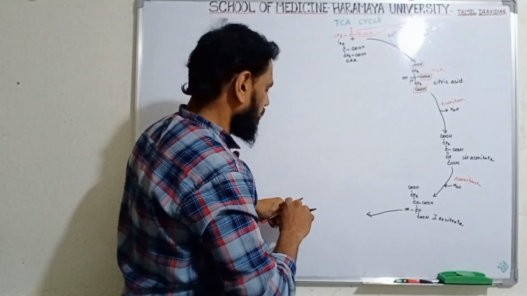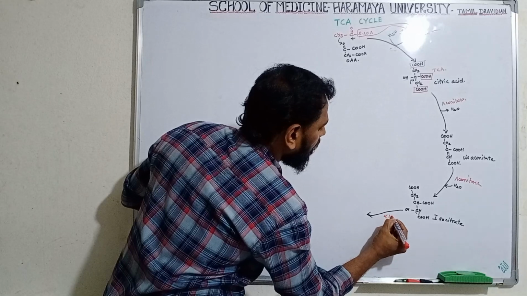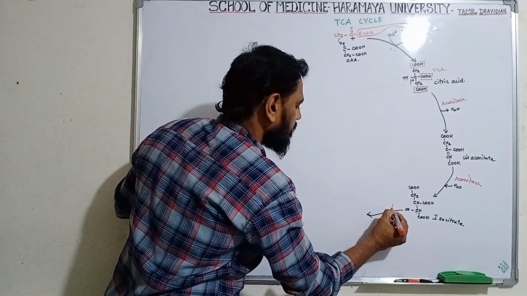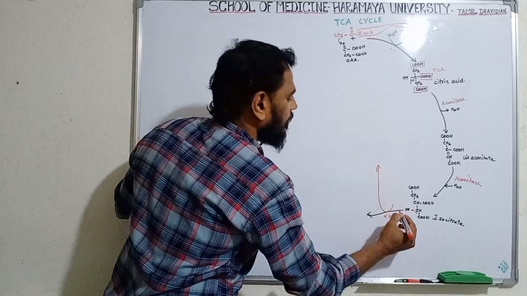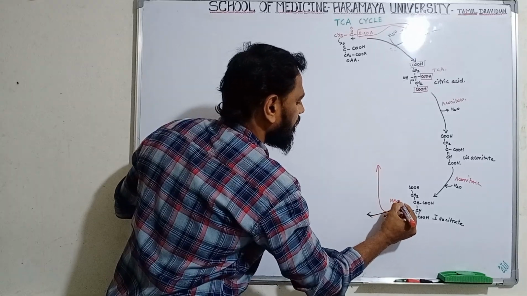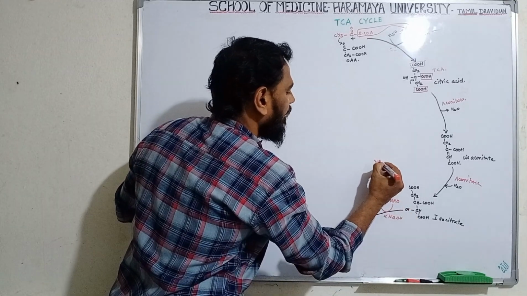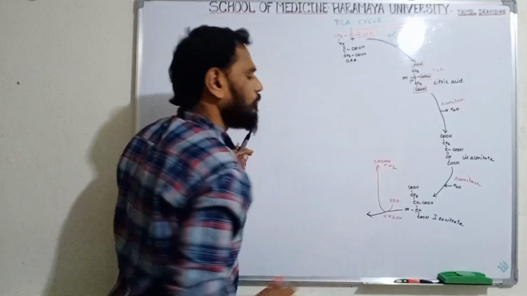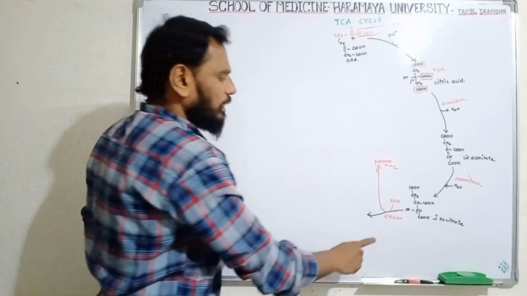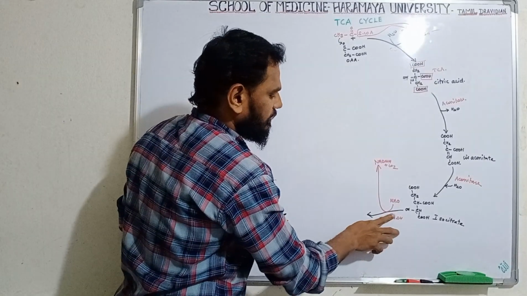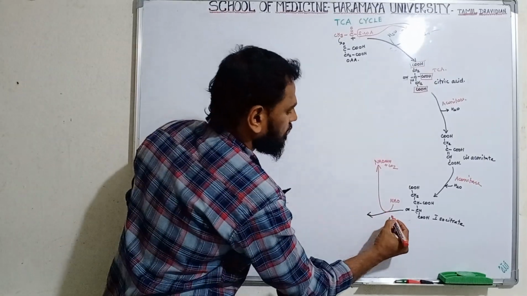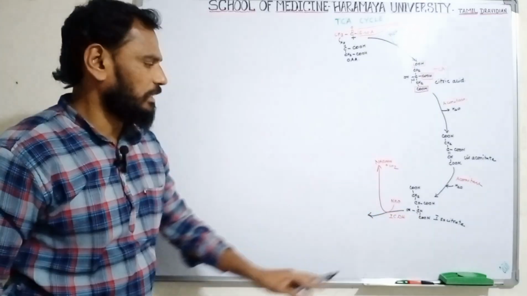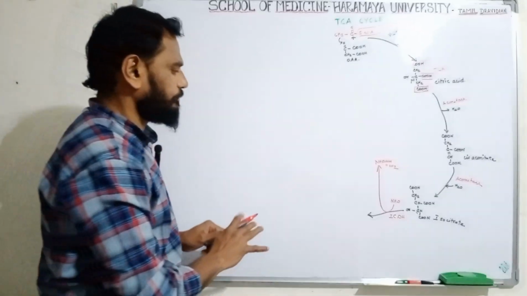By the enzyme called isocitrate dehydrogenase, here NAD is converted into NADH. At the same time, carbon dioxide is also released. So this is isocitrate dehydrogenase enzyme.